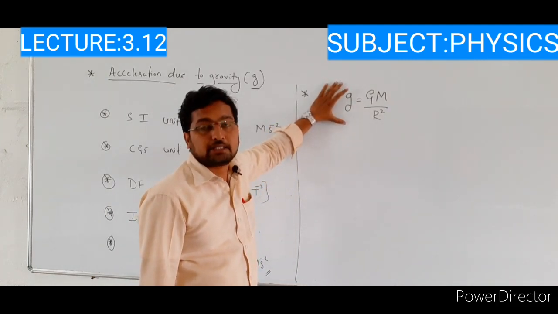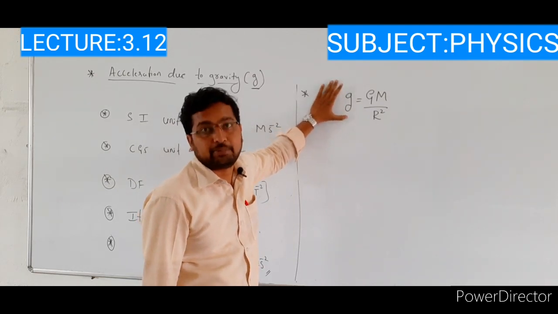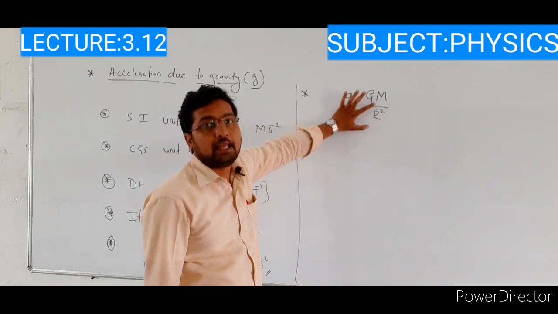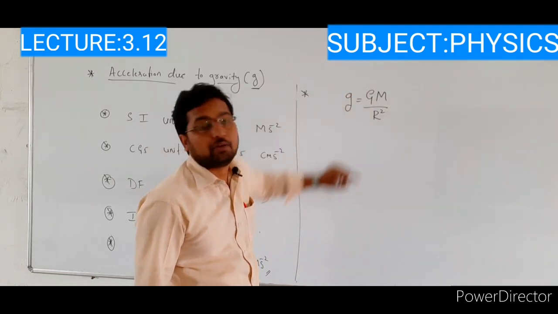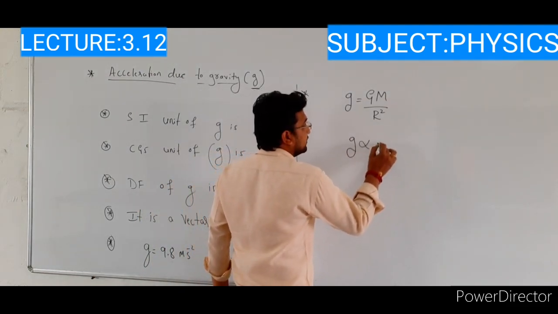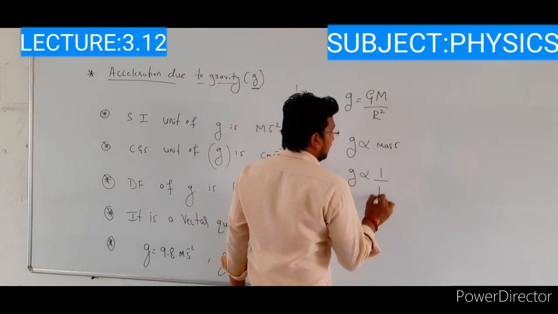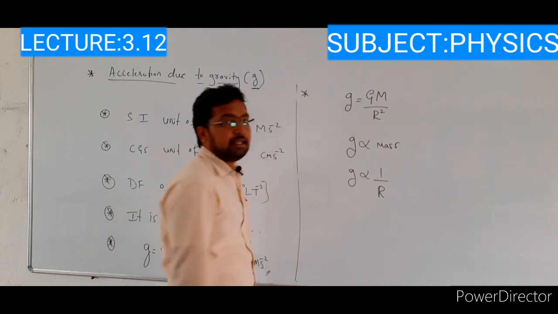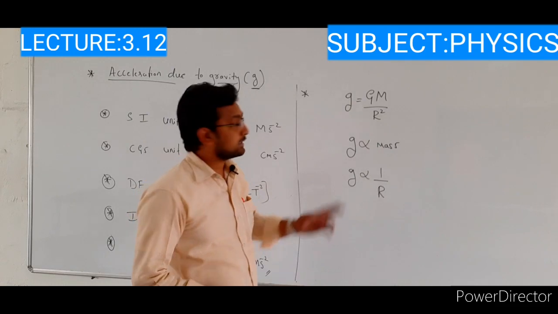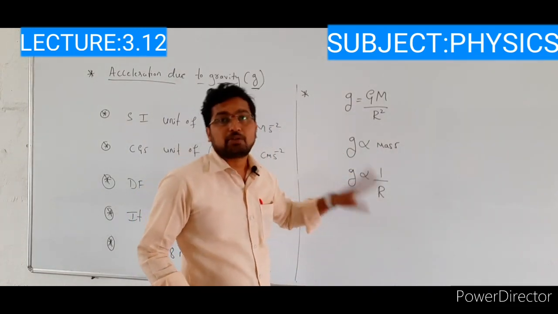For now we are concentrating on which factors the acceleration due to gravity depends on. The acceleration due to gravity depends on the mass of the planet and the radius of the planet. It is directly dependent on mass and inversely dependent on the radius of the planet. So acceleration is directly proportional to mass and inversely proportional to r.